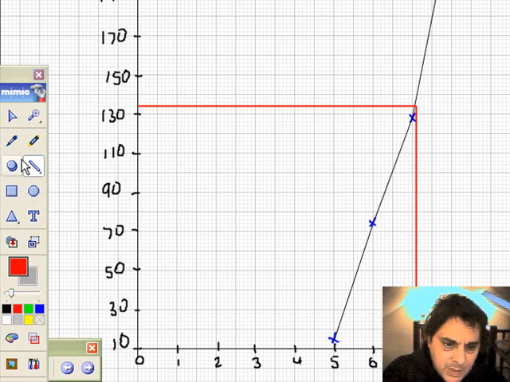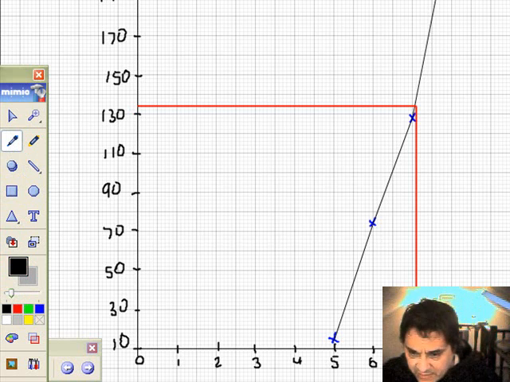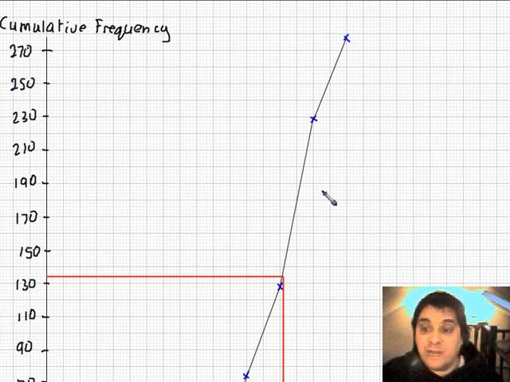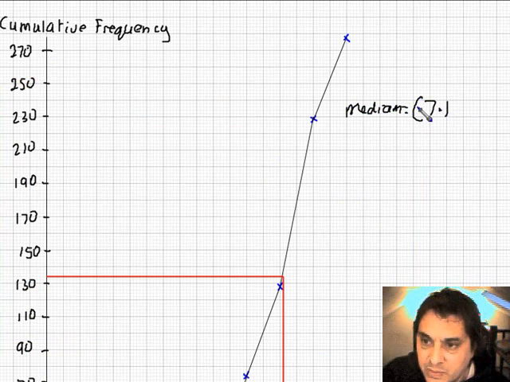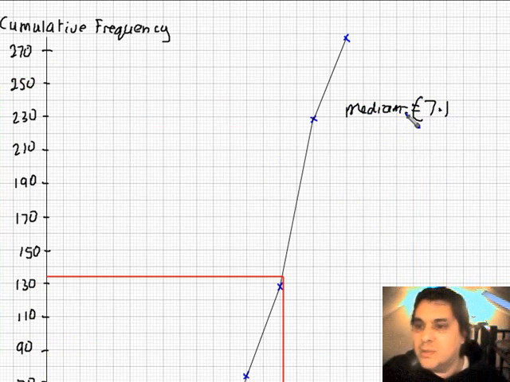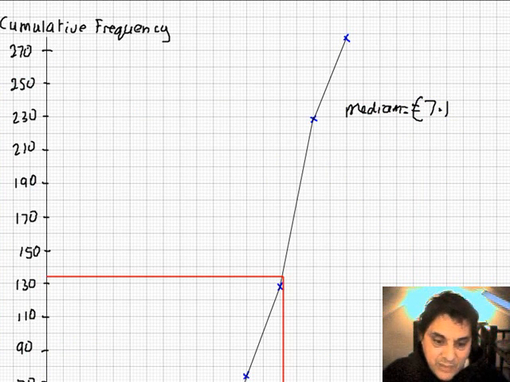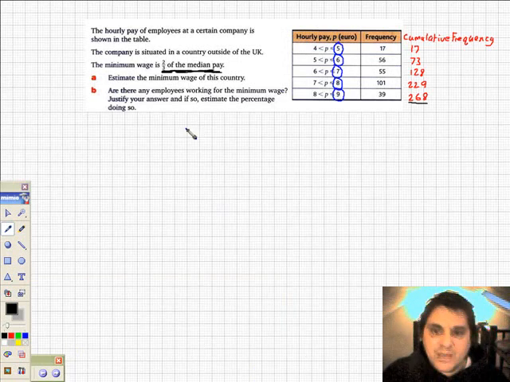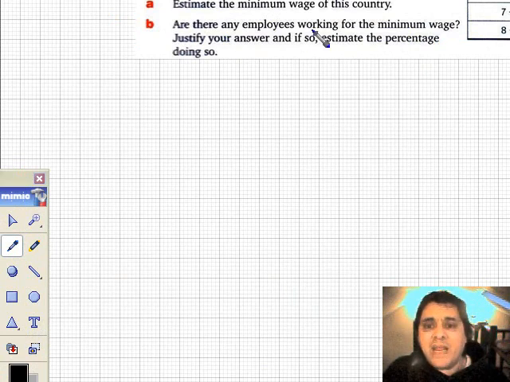So what have we got? We have got 7.1 euros, it looks like, as an hourly rate. So the median's going to be 7.1 euros. So if I do that symbol, there it is, a euro. Not as good as a pound, is it? But never mind. So 7.1 euros is the hourly rate for the median. Now, it says estimate the median wage. Done it. Are there any employees working for the minimum wage?